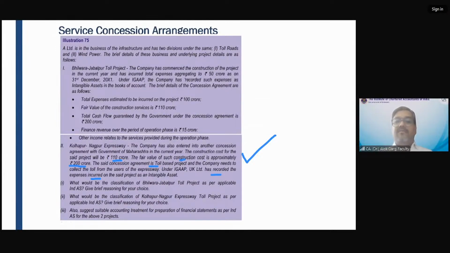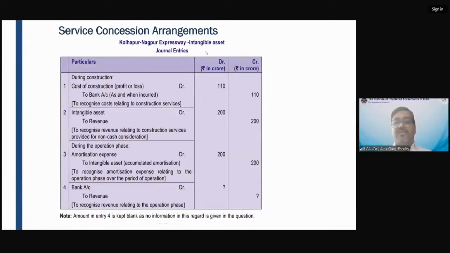So what is the accounting during the construction? This is the money which this company has expensed. So construction cost to bank, intangible asset to revenue 200 crores, right? And during the operation phase, this intangible asset is going to be amortized. Amortization expense to intangible asset, and whatever money the company will collect from the toll, the company will debit bank account and credit the revenue account during the operation phase. Is that clear?